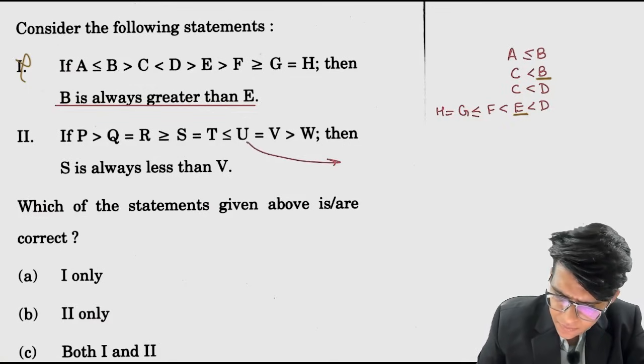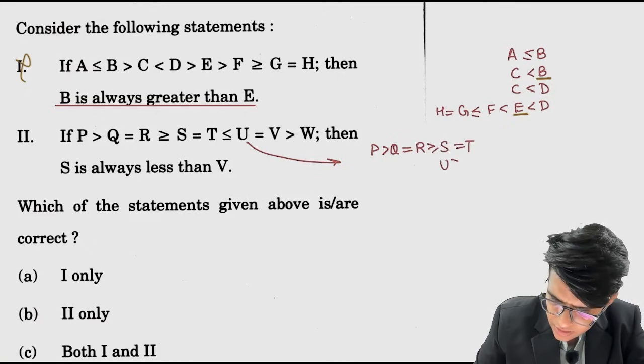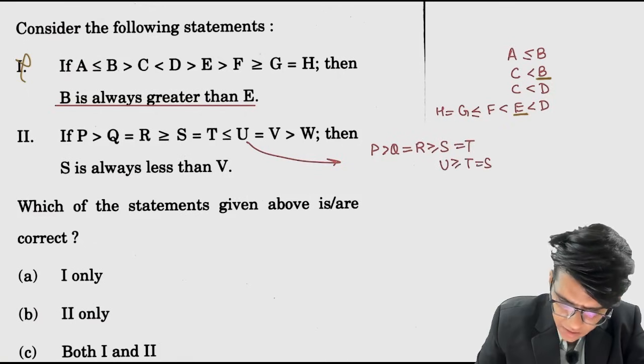Here you can write p is greater than q equals to r, greater than or equal to s equals to t. Now t, u is greater than or equal to t equals to s here, and u is equal to v, and v is greater than w.